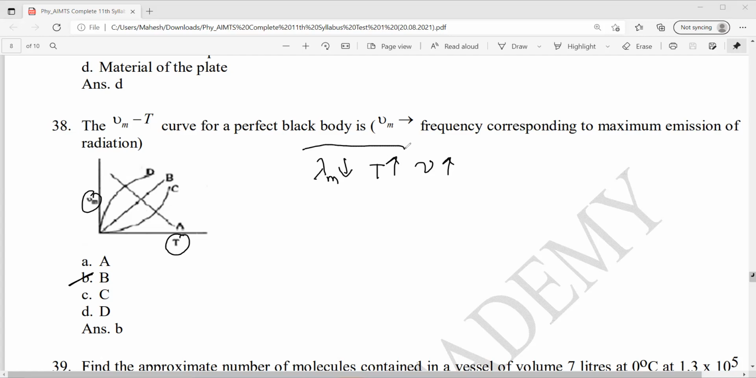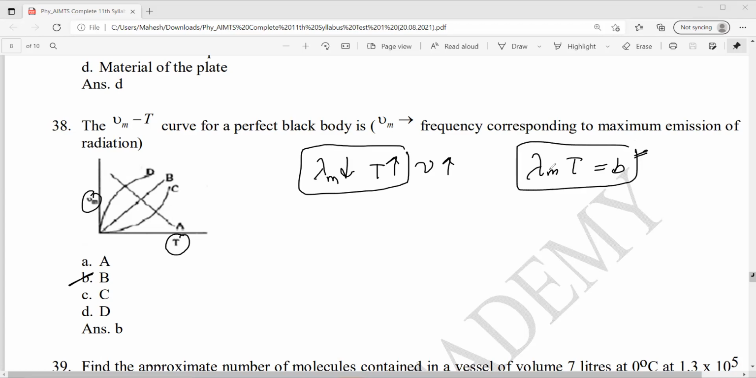This is Wien's theorem, right? Lambda m times temperature is equal to b. So lambda m and temperature are inversely proportional. So lambda m decreases as the temperature increases. So frequency will also increase.